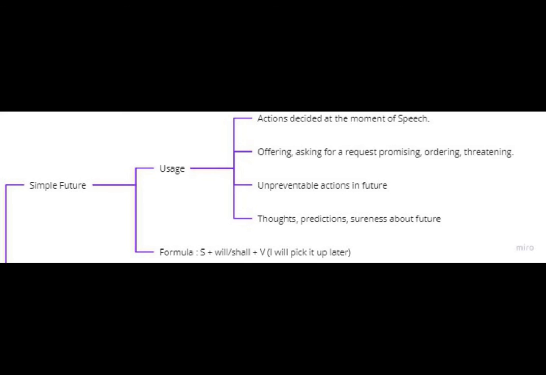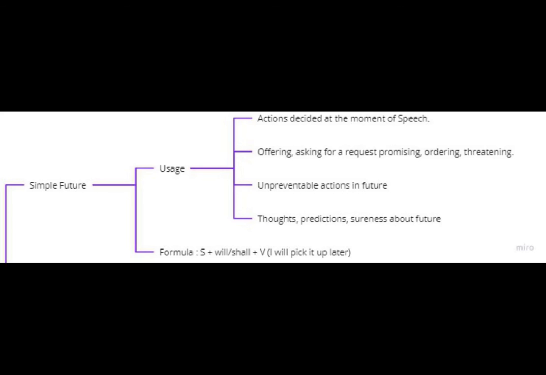Next is future tenses. Future tenses are also the same as past and present, that could be divided into 4 more categories: simple future, future continuous, future perfect, and future perfect continuous. So first thing, simple future.